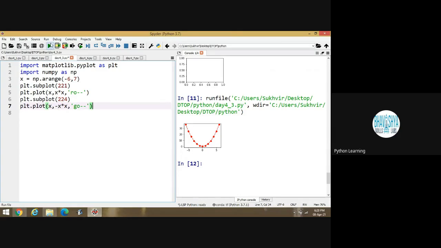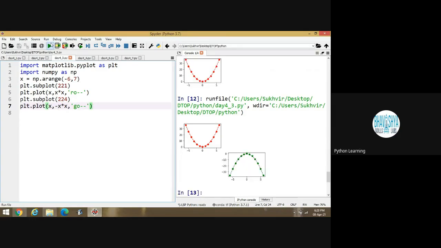Then execute the program. What is the change here? Any idea? What is the meaning of 2 to 1 and what is the meaning of 2 to 4? Any idea?